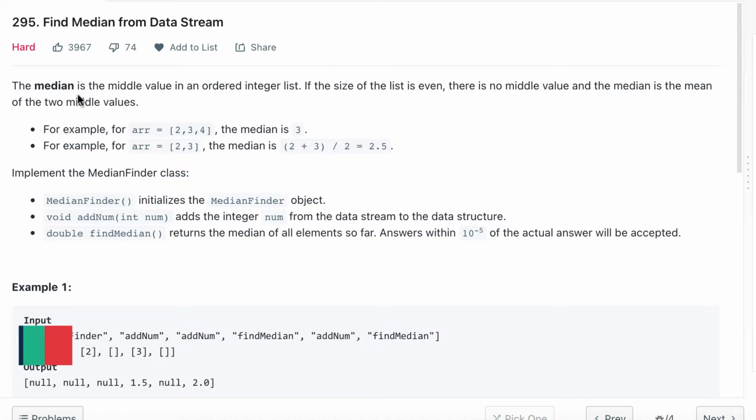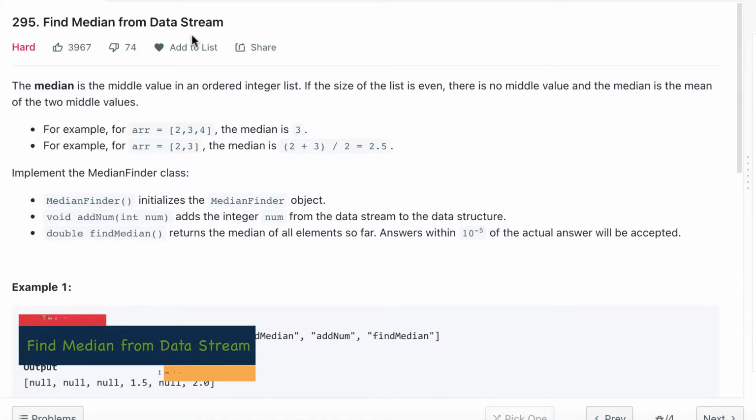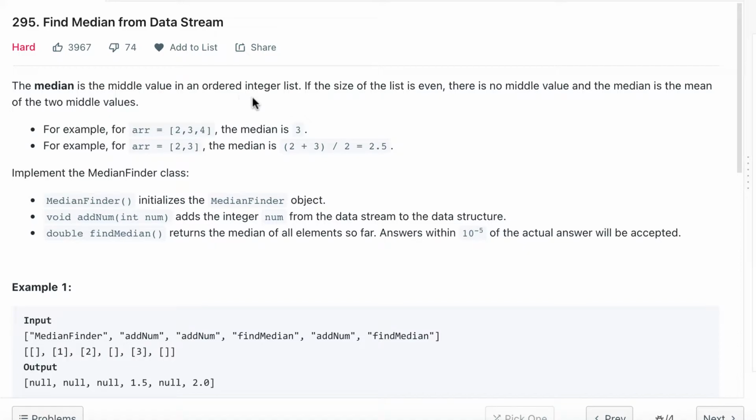Hi guys, today we'll talk about find median from data stream. Let's go through the statement. The problem statement says the median is the middle value in an ordered integer list. If the size of the list is even, there is no middle value, and the median is the mean of